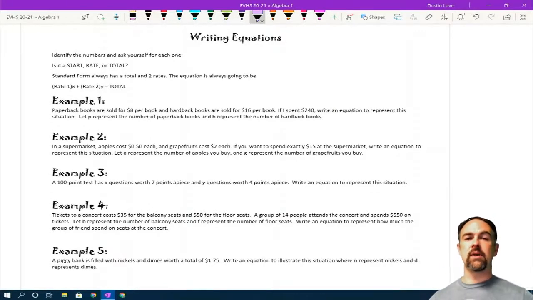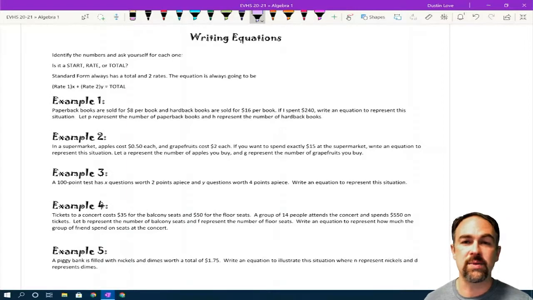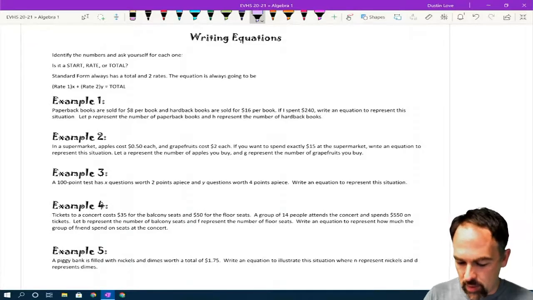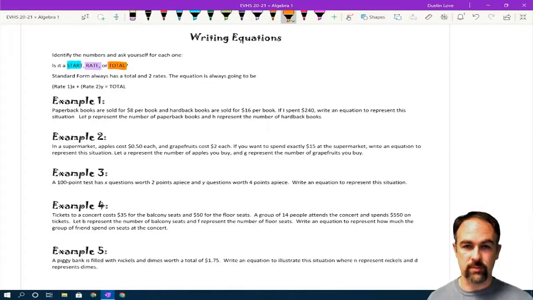Now, when I say number concepts, I mean there are going to be things in the problem where they talk about how many students there are or how fast something is driving, something that is being expressed as a numerical value. You want to pay attention to what those are. And there are 3 types of values: starting values, rates, and totals.